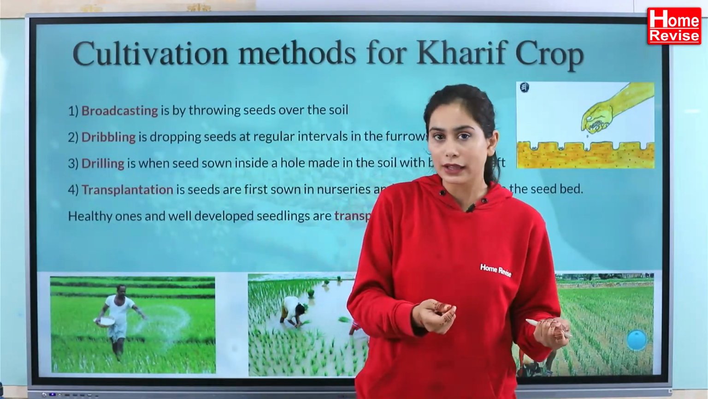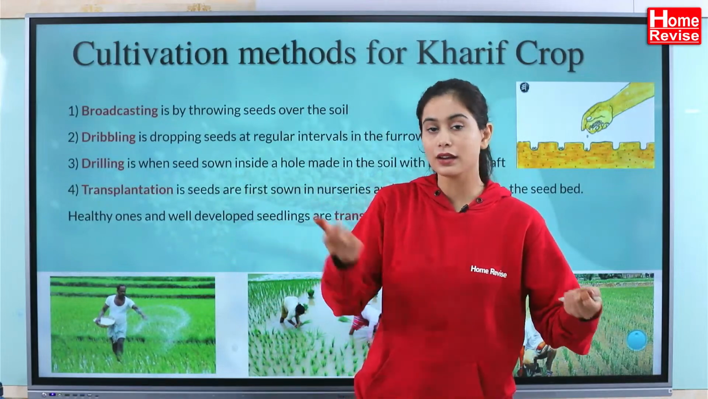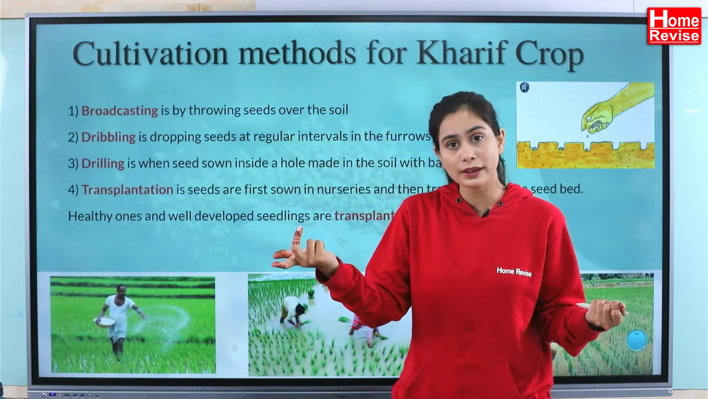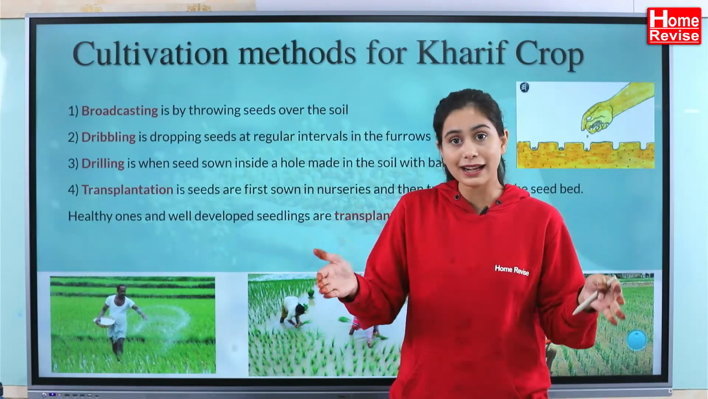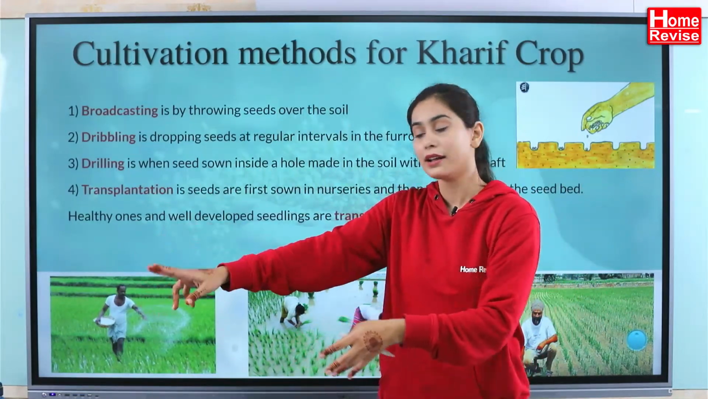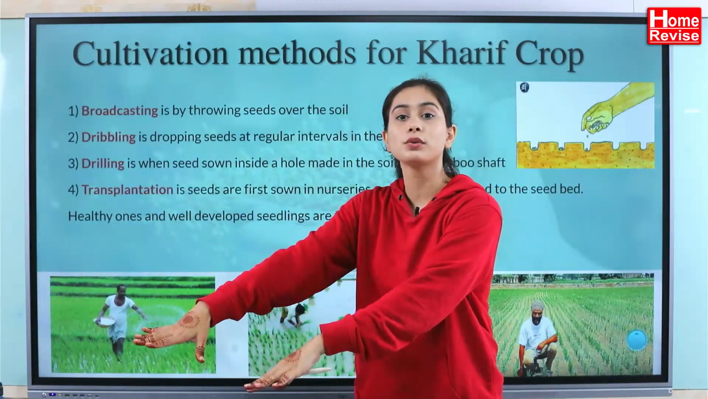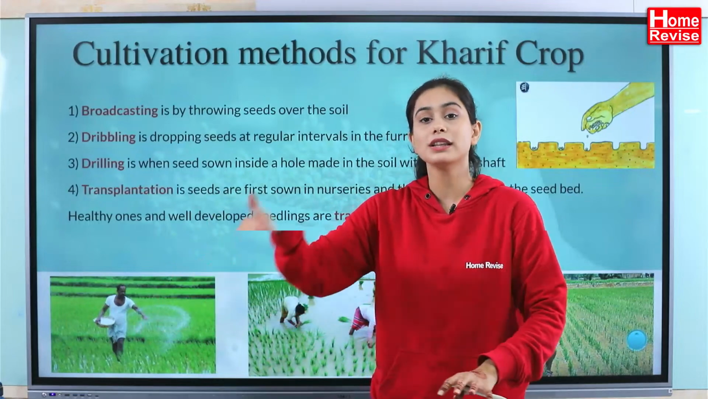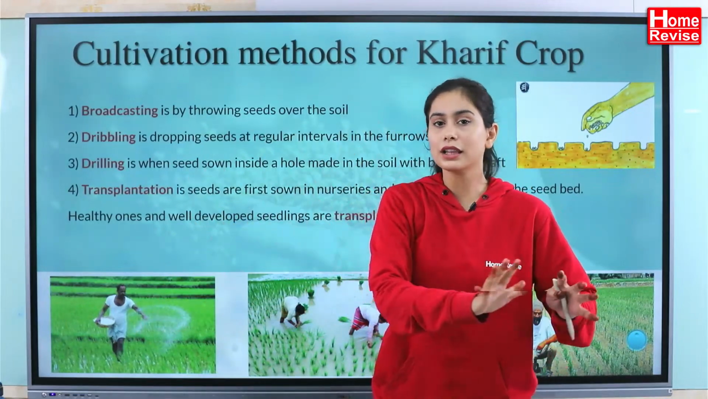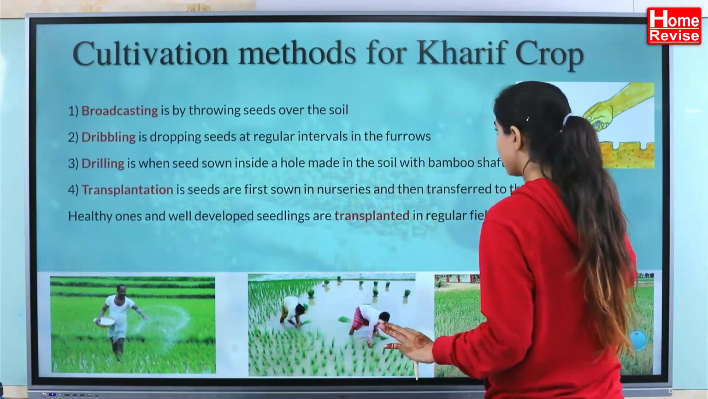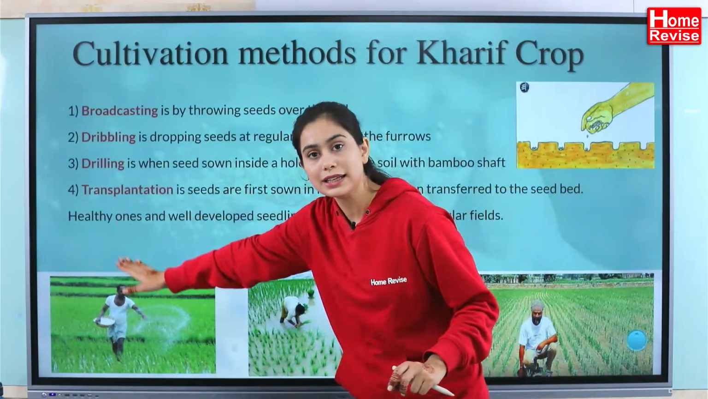So what they do nowadays is first sow it in the nurseries. They see how well that seed is growing, and from that the healthy ones are transplanted, and that is nothing but transplantation. Only the healthy ones are taken and sown into the field, because from that field we get only healthy plants. The other plants are thrown out. That is the method of transplantation. I hope you have understood till here.